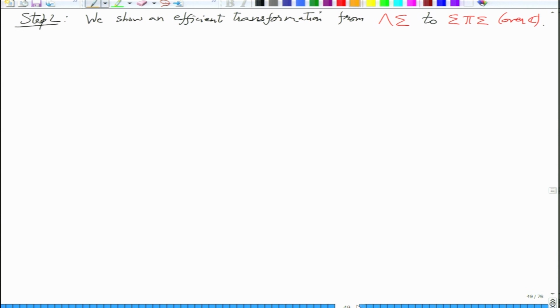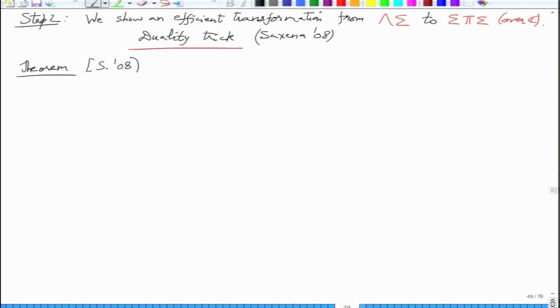So this thing, I christened it the duality trick in 2008. So let me state the duality trick, which is the following theorem. So there exists a degree B polynomial.